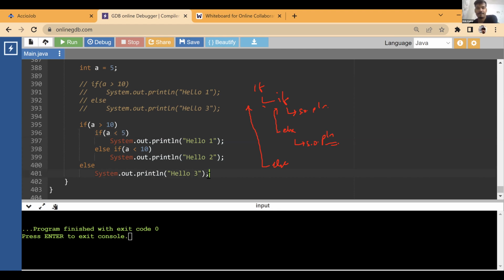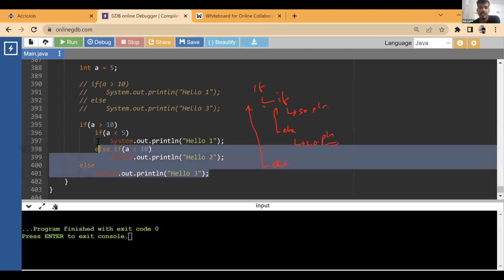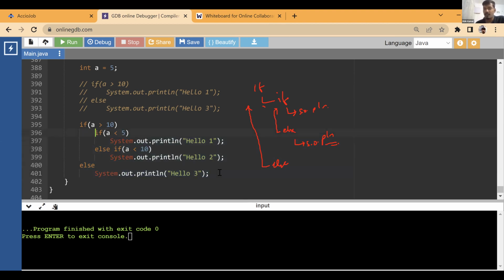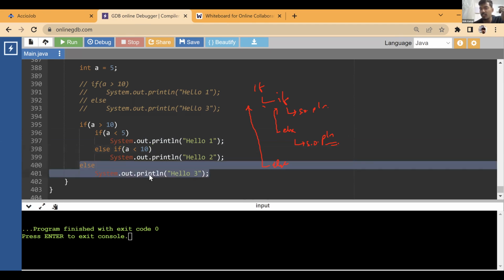Again, the simple thumb rule that you can follow over here is, as soon as you see if else if without brackets, the first else if that you'll see, just look for what's the immediate if to it. So this else if is a part of this. Now, when you find an else, just look for the immediate if. So what is the immediate if? This if. So this is a part of this.